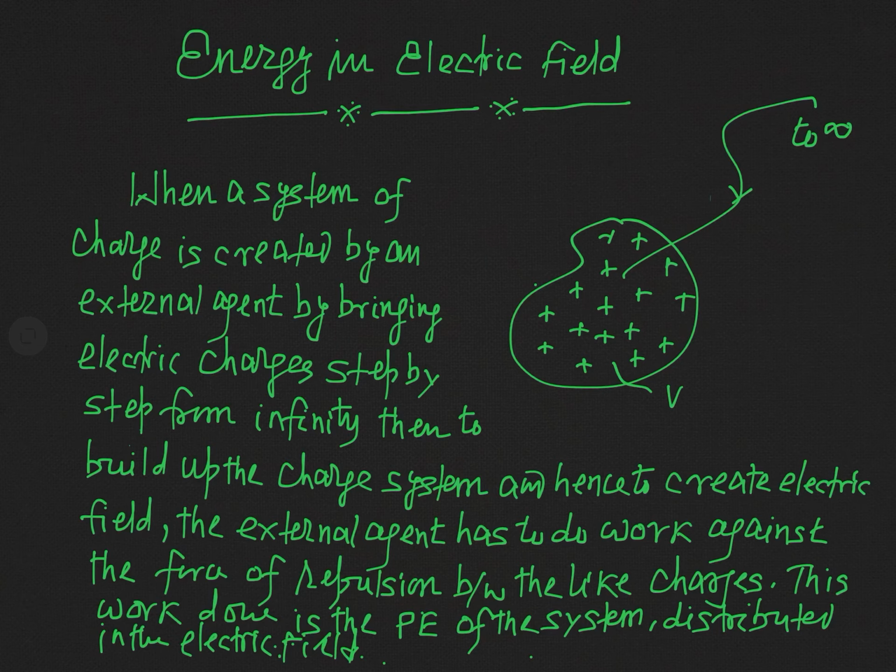And once a charge is deposited in this volume, and then if the external agent further brings the same kind of charge, definitely there will be a repulsion between the charge brought by the external agent and the charge already deposited or distributed in this volume V.